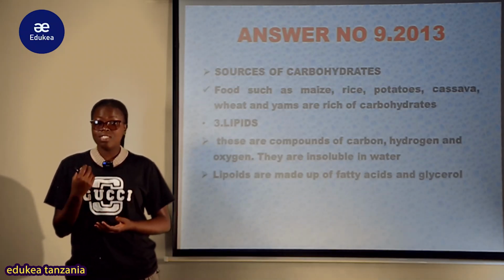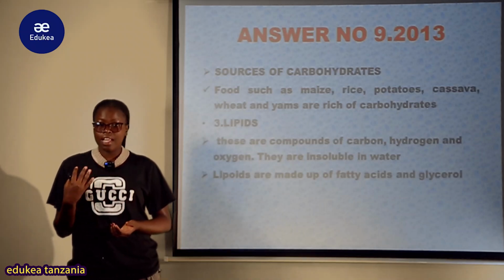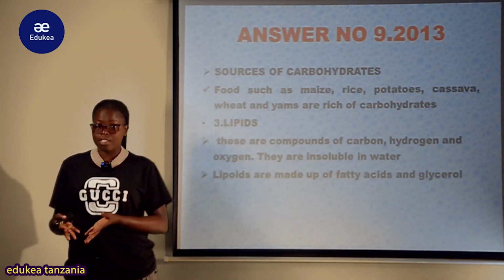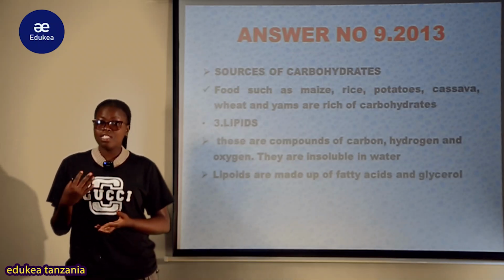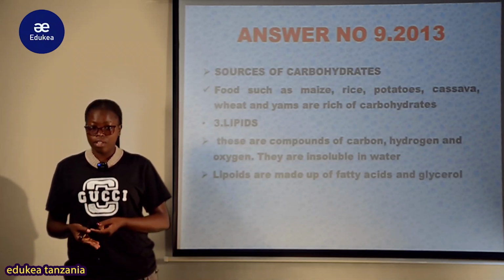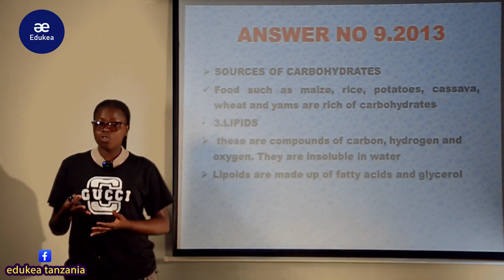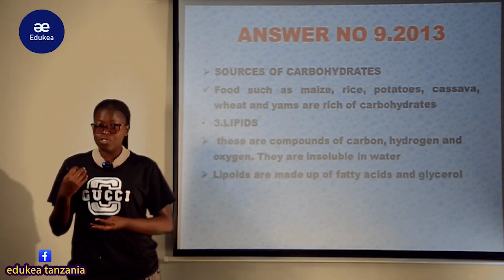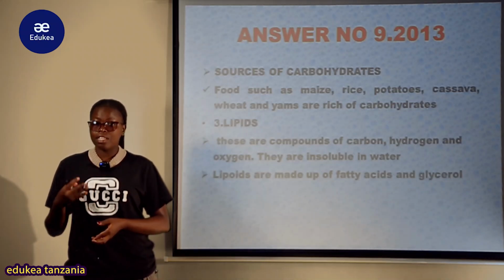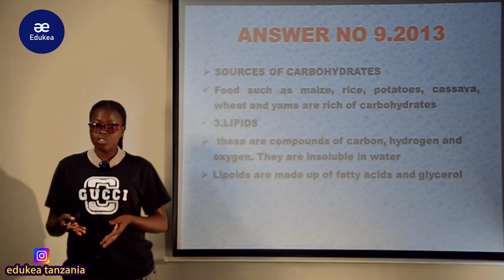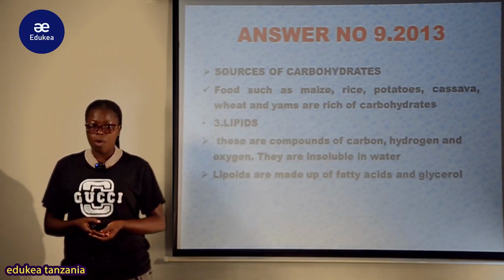And if a child is lacking the carbohydrate, the child ends up having the disease known as marasmus. Also, because the carbohydrate constitutes the largest proportion of the energy, it's also a very vital and very important nutrient to the body. So in case a body lacks the carbohydrate, ndio mtoto ana experience stunted growth, na mwili unakuwa dhaifu, anakuwa anapata ugonjwa huo wa marasmus.